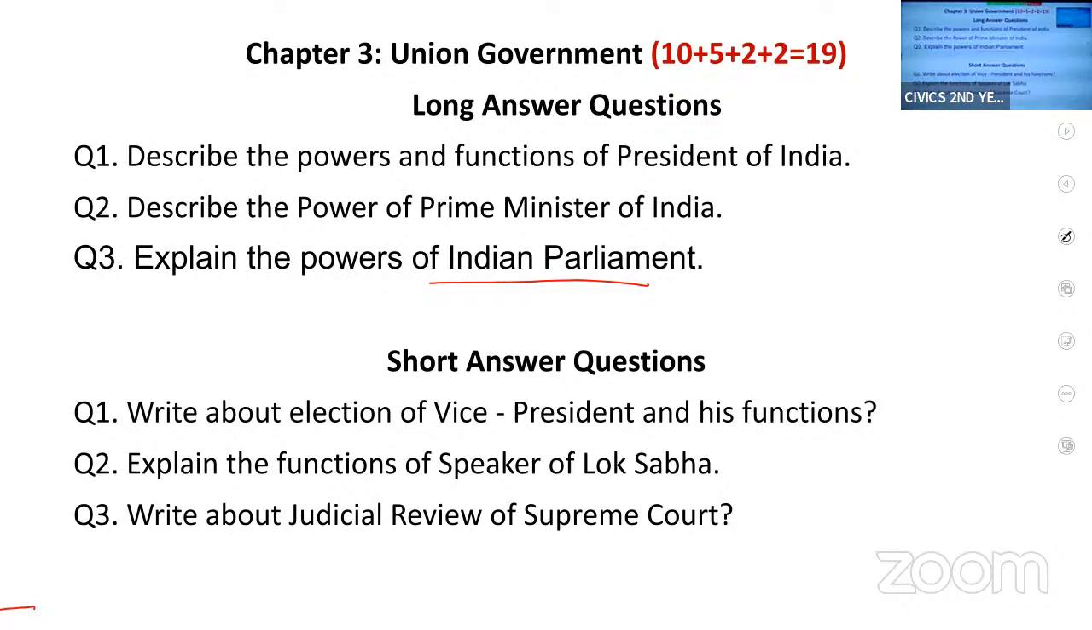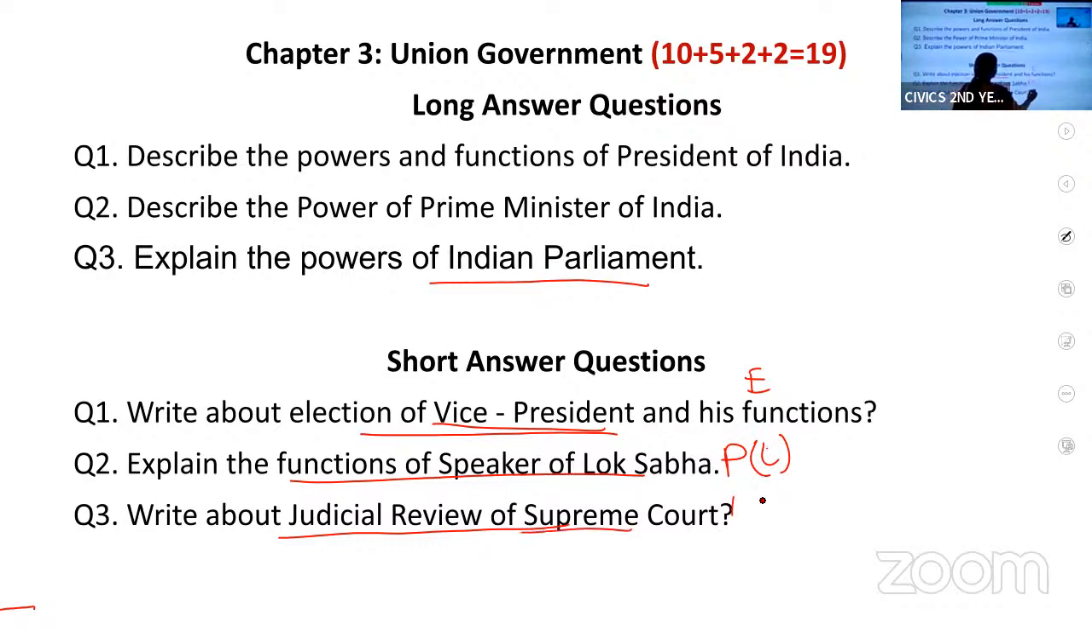Coming to your short answers, you have the Vice President, then you will study the Speaker of Lok Sabha, and the power of judicial review of the Supreme Court. What is judicial review? What is the power of judicial review of the Supreme Court? The Vice President is a part of the executive, the Speaker of Lok Sabha is a part of Parliament, that is your legislature, and the Supreme Court is the judiciary. So in this chapter, you will clearly study all the 3 organs of the Indian government.